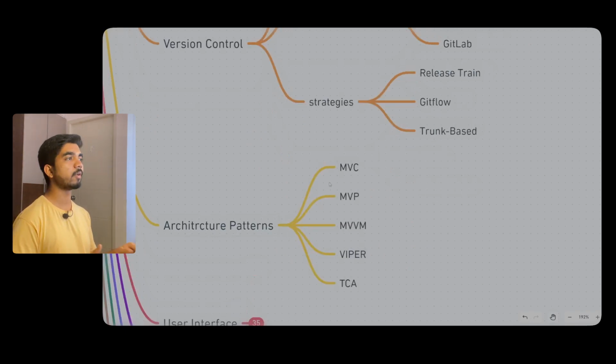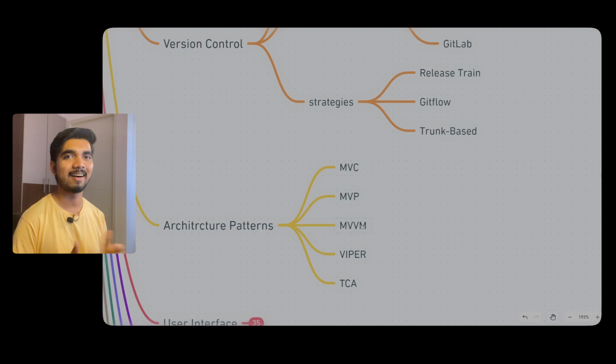Here we have different architectures: MVC, MVP, MVVM, VIPER, and TCA. My favorite architecture is MVVM. It also has pros and cons, like every architecture has pros and cons. But you can comment down what your favorite architecture is, what you prefer to use in iOS development, and which is the best architecture according to you. What do you think? Make sure that you comment and let us know. My favorite is MVVM, and how many are supporters of MVVM? Let's see.